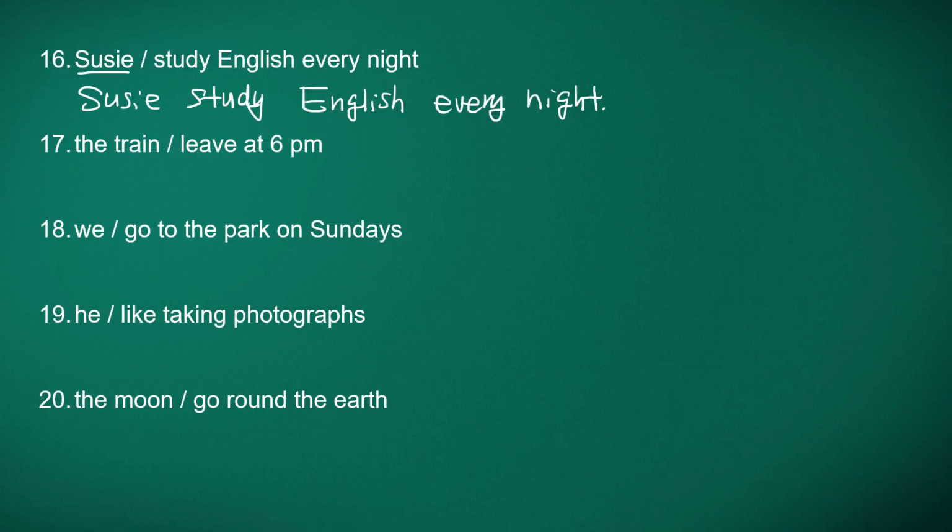So we need an S. But in this case, we need to change Y to I and put ES. So Susie studies English every night. When the verb ends with a consonant plus Y, you change Y to I and put ES. Studies. Susie studies English every night.